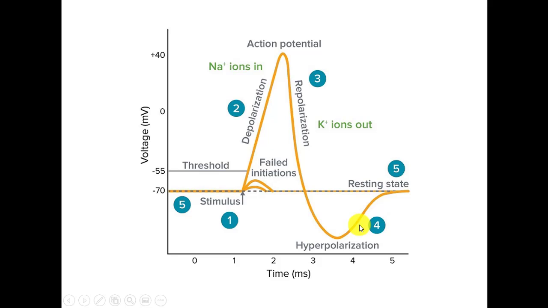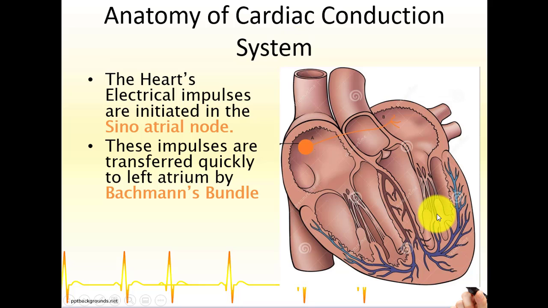And this is essentially because of the movement of the potassium ions which are moving outside the cells. And after that, after phase 4, which is the hyperpolarization phase, the resting membrane potential is achieved, and this is the final phase of the action potential. And we can see that again the same process continues. I hope you understand this concept.